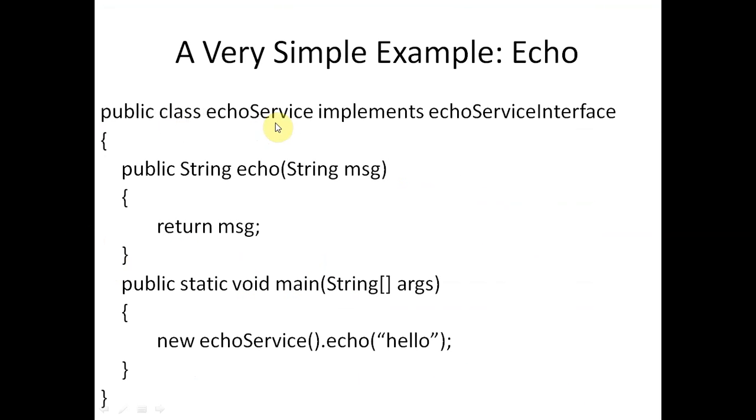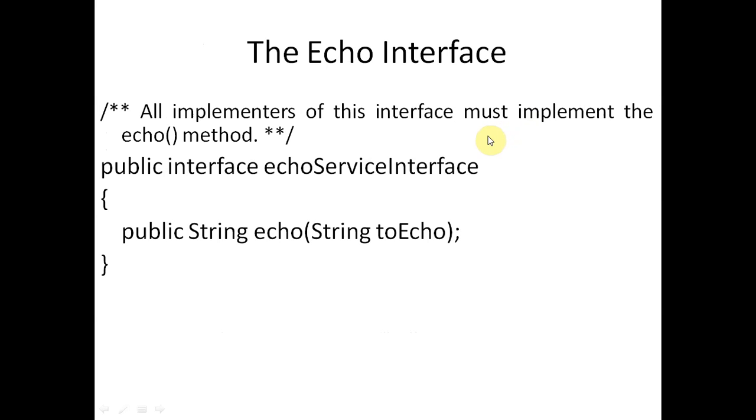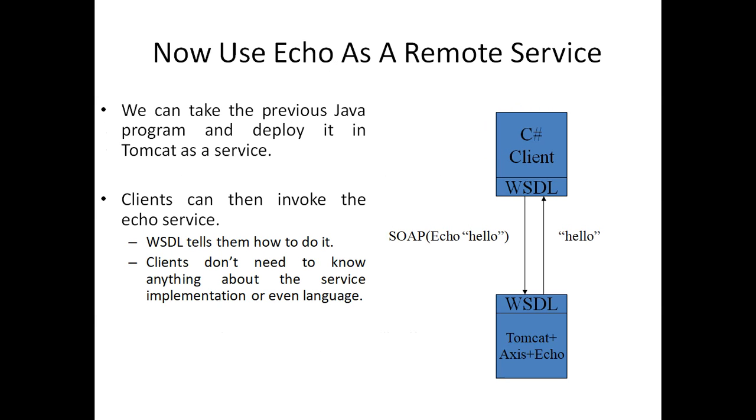This is the echo service class, which is implemented by the echo service interface, and this is the echo service interface. And now you can see the C sharp client, which is connecting with the WSDL server, with the WSDL being in the server. In this way we are connecting with the server.